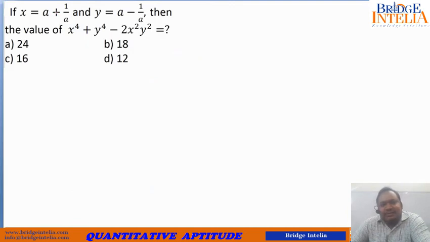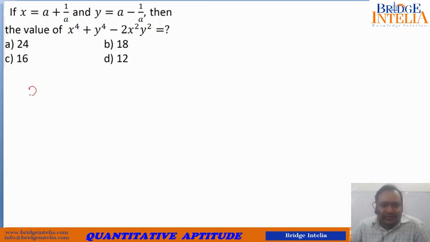So x is given as a plus 1 upon a, and y is given as a minus 1 upon a, and we have been asked to calculate the value of x to the power 4 minus y to the power 4. But you see, don't worry, the power may be higher, but you have to almost stick to second degree and third degree identities. Even if the powers are higher than that, it is taken for granted that you will have to do something to reduce or transform it into the lower degree identities. So how? Let us see.